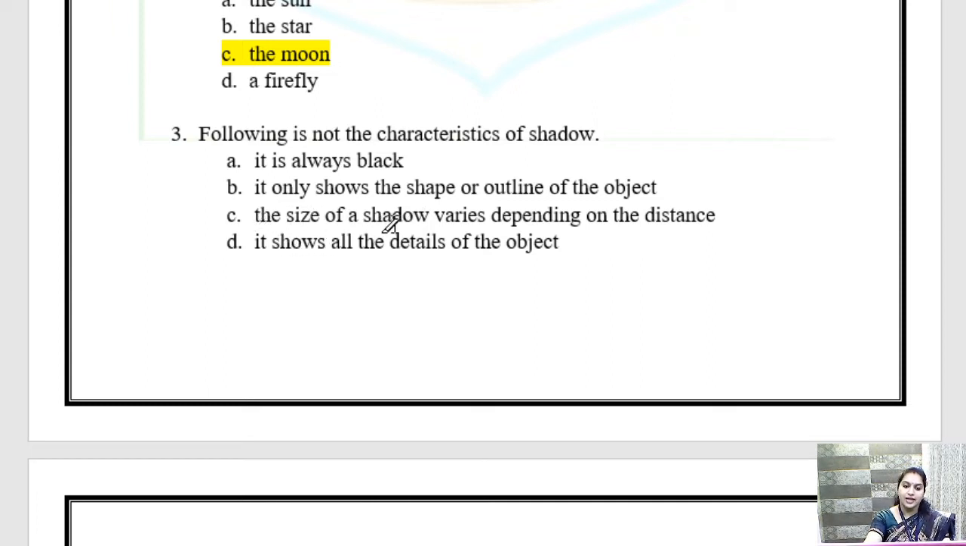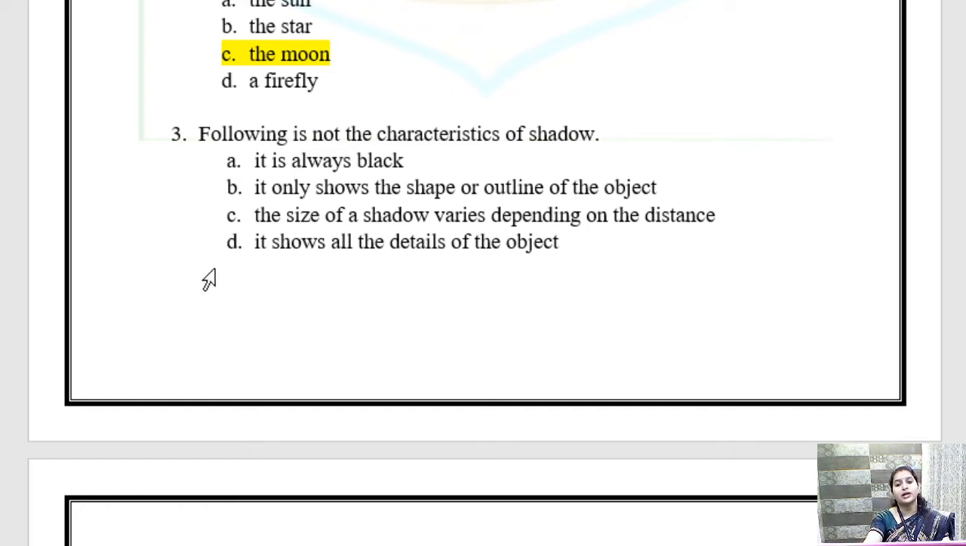So the size of shadow varies depending on the distance. अगर हम टॉर्च की लाइट को पीछे कर रहे थे तो शेडो क्या हो रहा था? बड़ा हो जा रहा था. टॉर्च को हम पास कर रहे थे तो शेडो कैसा हो जा रहा था? छोटा हो जा रहा था. तो it is also true that the size of the shadow varies depending on the distance. So let's see the fourth option.